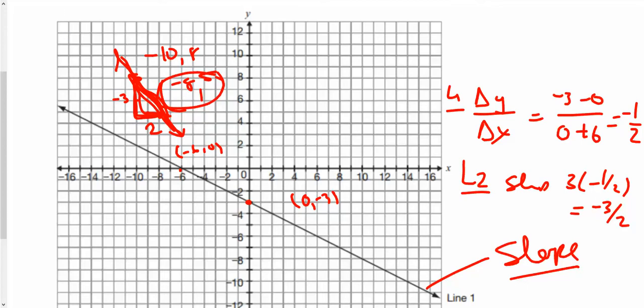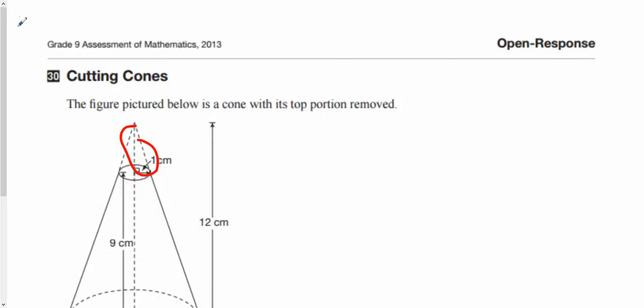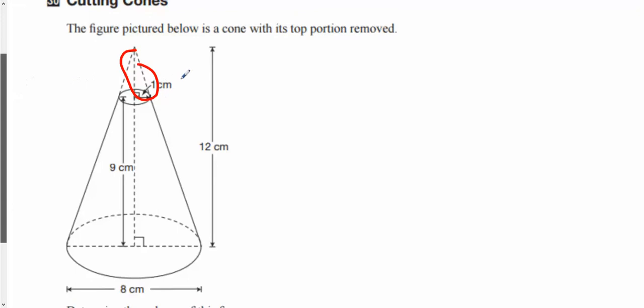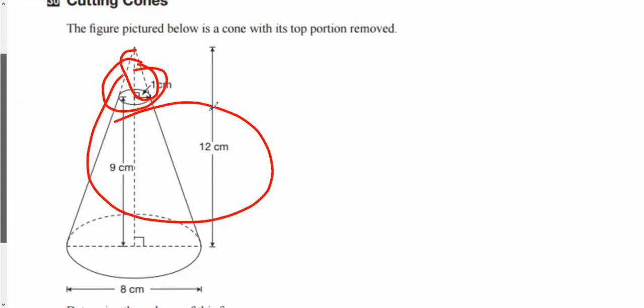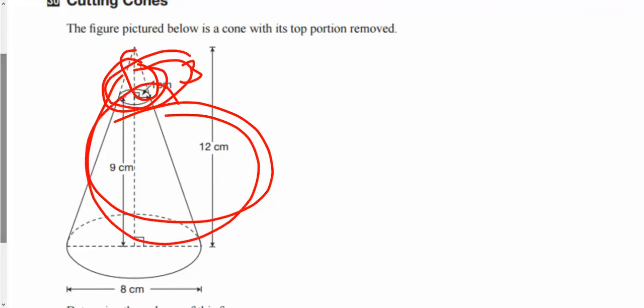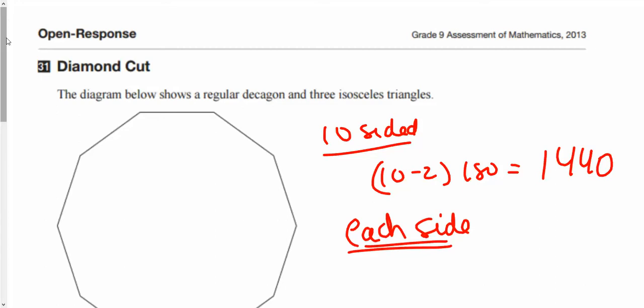Okay, so that's that. Here, the cone part, I'm running short on time. What you're going to do is find the overall volume, and then after that, find this volume. Okay, if this is 8, that's 9, that's 3. Find this volume, subtract the 2. Use your equation.